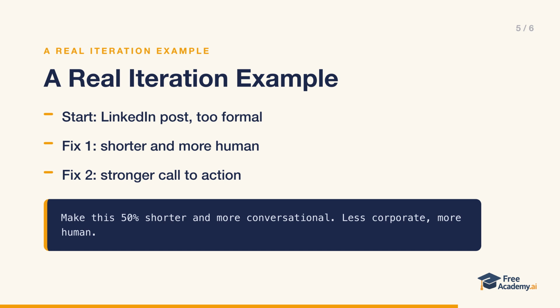Let's walk through a real example. The initial prompt is, write a LinkedIn post about our new product launch. The first response comes back too long, too formal, and it reads like a press release. Instead of scrapping it, we iterate. Follow-up 1. Make this 50% shorter and more conversational, less corporate, more human. The second response has better length and tone, but now the call to action is weak.